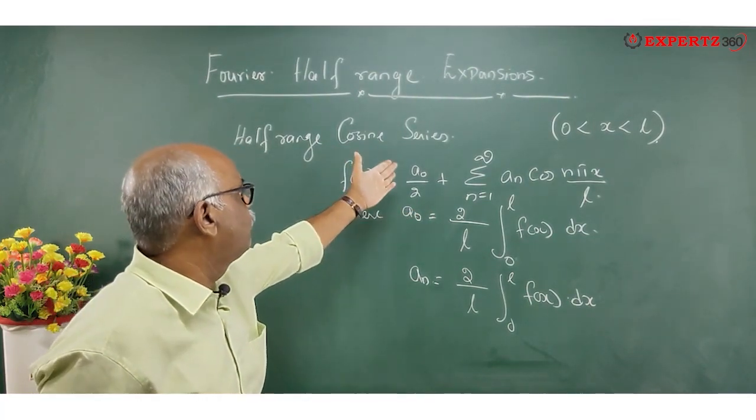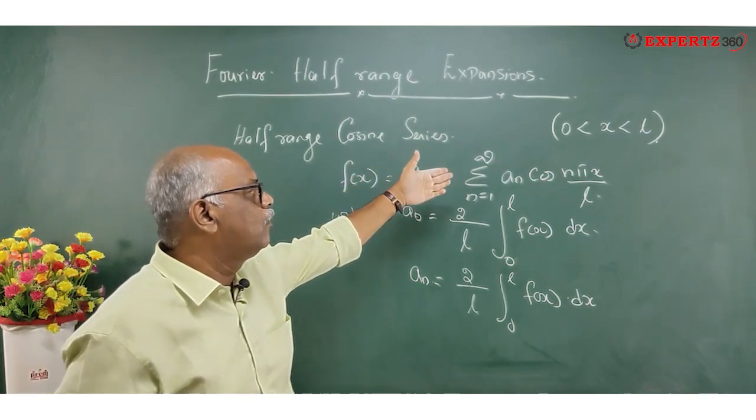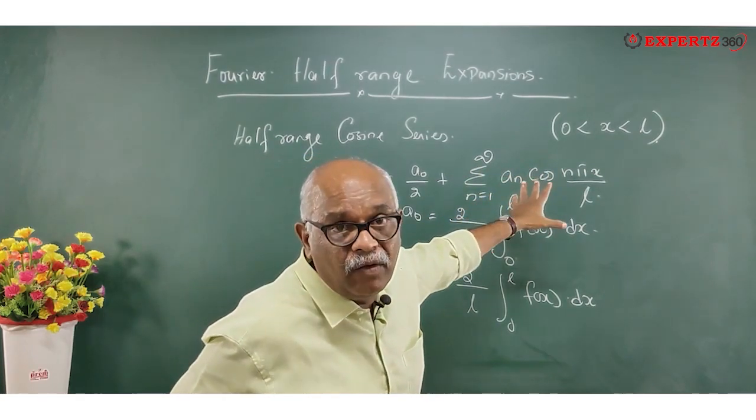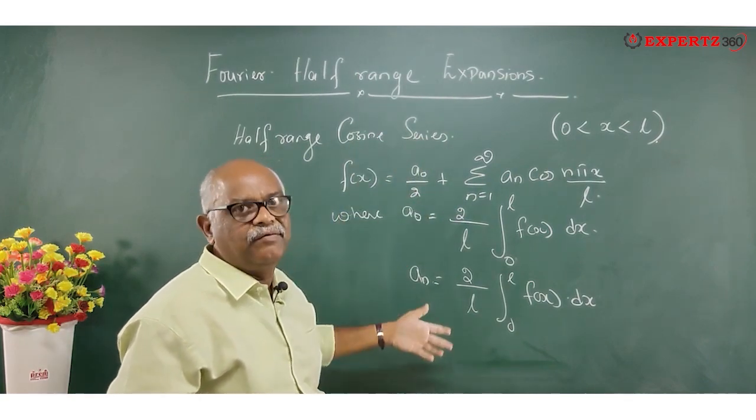So the half range cosine series is f of x is equal to a naught by 2 plus sigma n is equal to 1 to infinity a n cos n pi x by L. You don't have the bn value, you don't have the sine value. That's why you call it the cosine series.